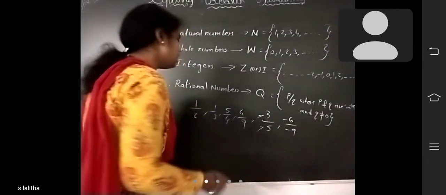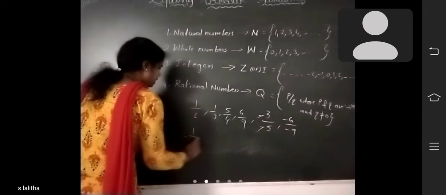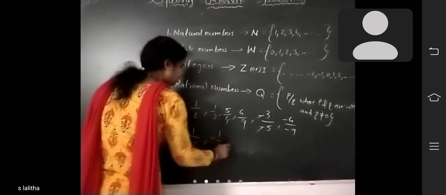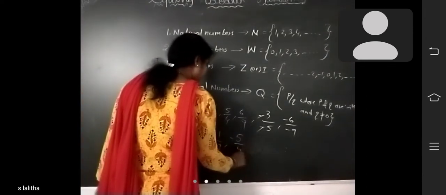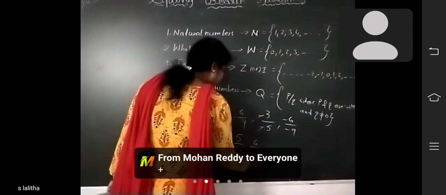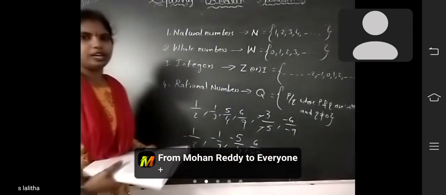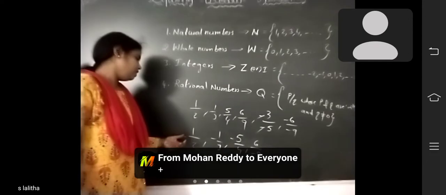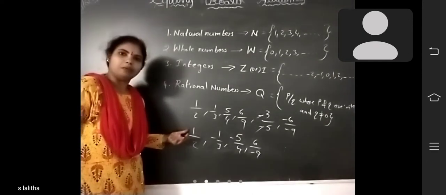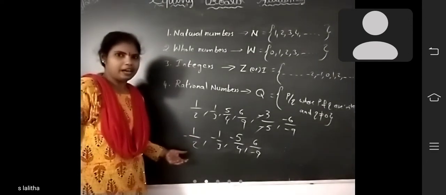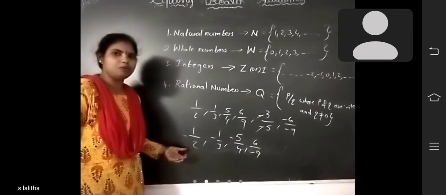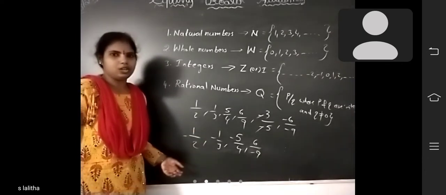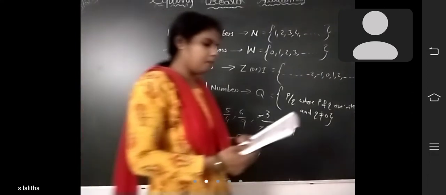And negative rational numbers means what? Minus 1 by 2, minus 1 by 3, minus 5 by 4, 6 by minus 9. These are all negative rational numbers. At least the numerator or the denominator is negative. If any one is negative, that rational number is called a negative rational number.